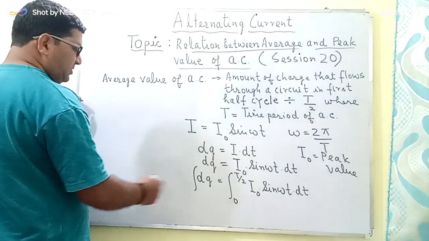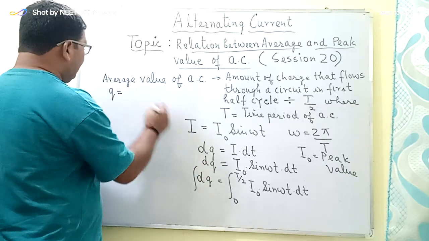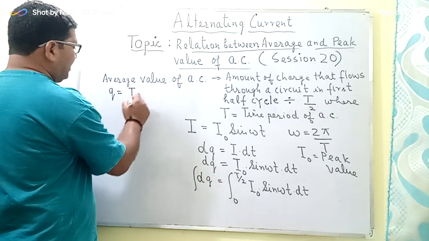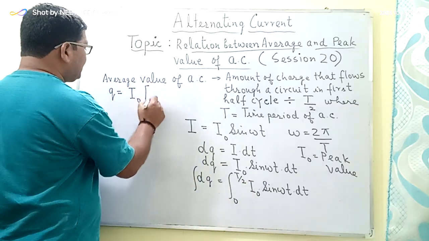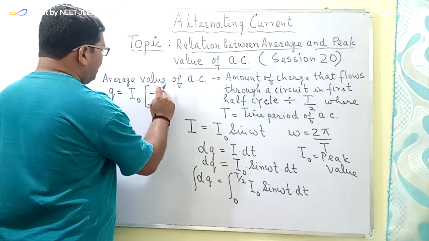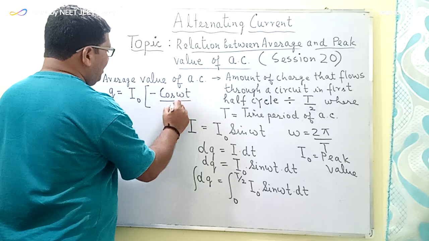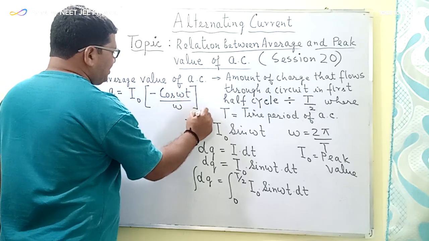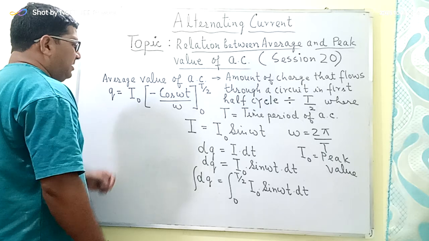So from this equation I can write that q is equal to I naught, which is a constant, so that will be taken out, and the integration of sine omega t will be equal to minus cos omega t divided by omega, within the limits of 0 and T by 2.